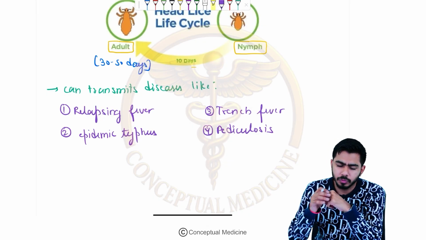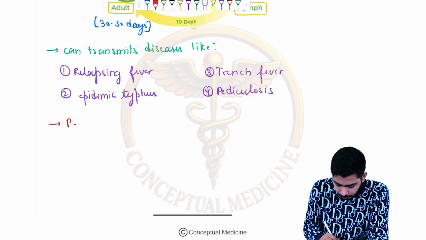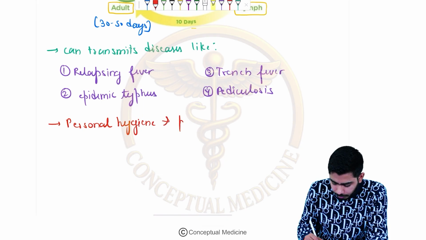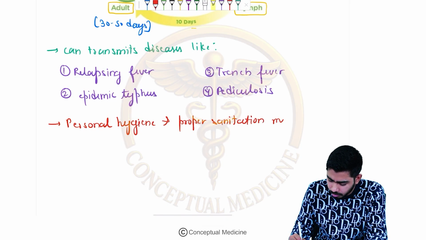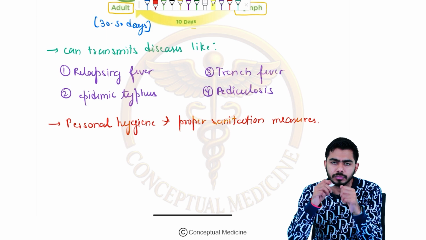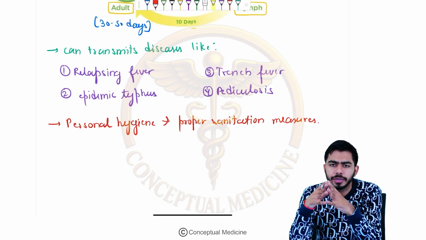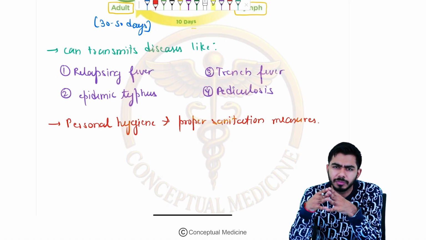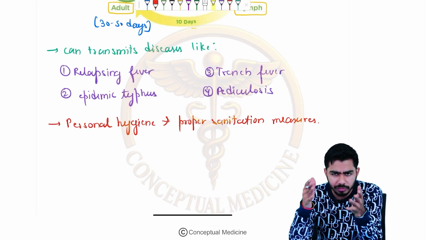So how can you prevent them? Personal hygiene and proper sanitation measures are very good steps. You can understand very easily, because if you have a bath daily and properly take care of your hair and your body, then obviously the chances of louse or lice will decrease tremendously. So proper sanitation measures and personal hygiene will serve the purpose of prevention of these louse or lice.